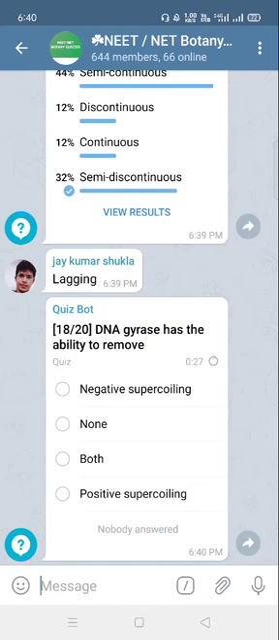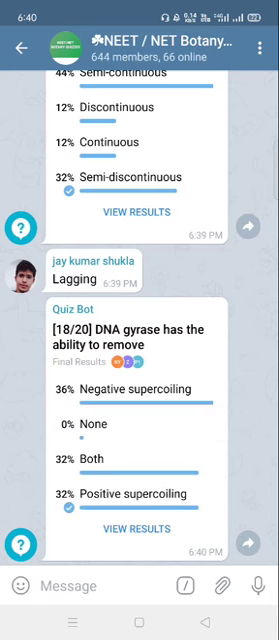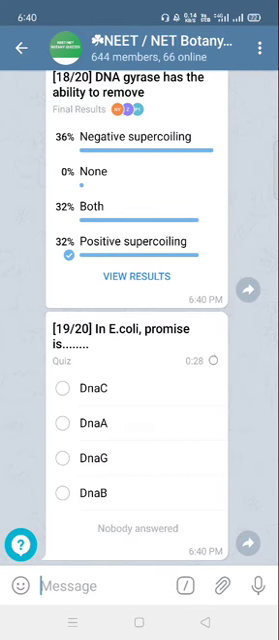DNA gyrase has the ability to remove positive supercoiling and to introduce negative supercoiling. This is again a very good question, because the tension is relieved by DNA topoisomerase, and DNA gyrase is the first type 2 topoisomerase, discovered by Martin Gellert from E. coli. It removes positive supercoiling and introduces negative supercoiling.